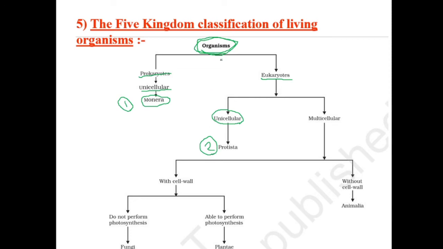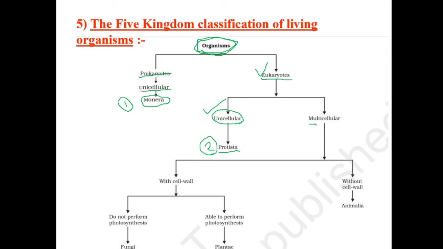First question we asked: are you a prokaryote? If you are a prokaryote, you go to kingdom Monera. If you are not a prokaryote, then you are a eukaryote. If you are a eukaryote, are you unicellular? If your answer is yes, you are going to be in kingdom Protista. So in kingdom Protista, who will be there? Unicellular eukaryotes go to kingdom Protista.